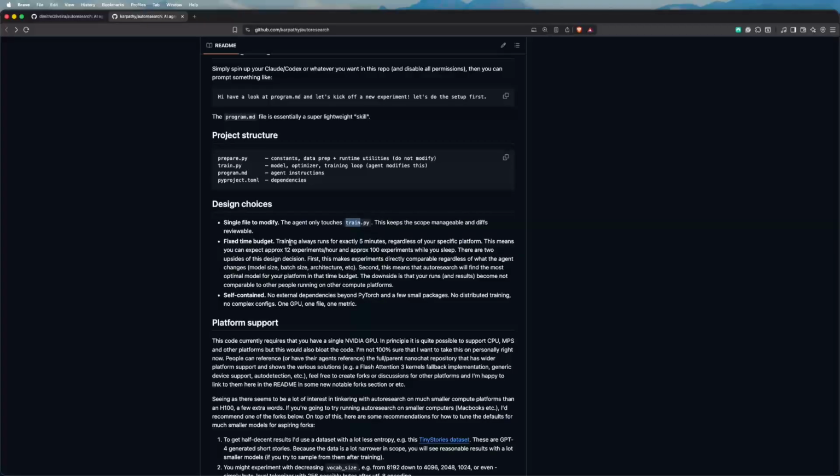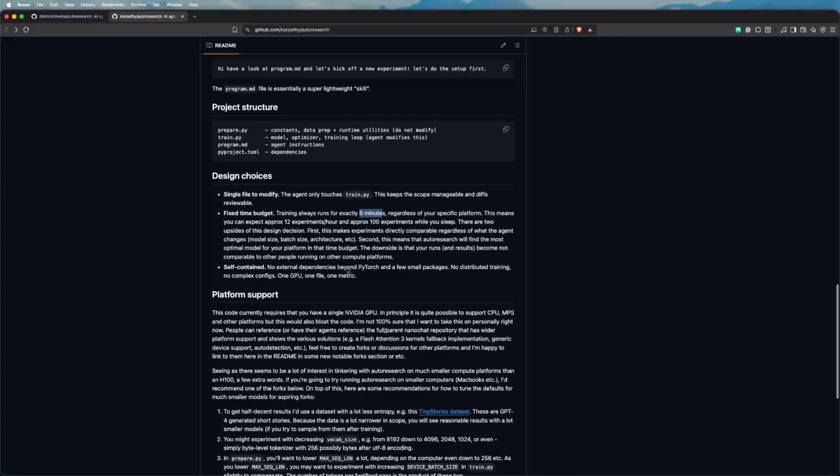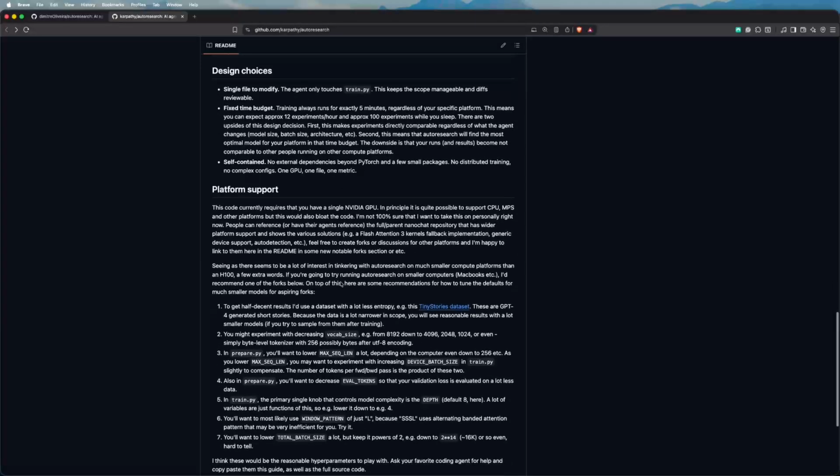Fixed time budget, so he explained a little bit why he wanted to keep only 5 minutes and a specific number of steps for the agent so that they are comparable across different experiments, and everything is self-contained. So here it's only running on a single GPU. One file, basically one GPU, one file, one metric. So very cool idea as well.